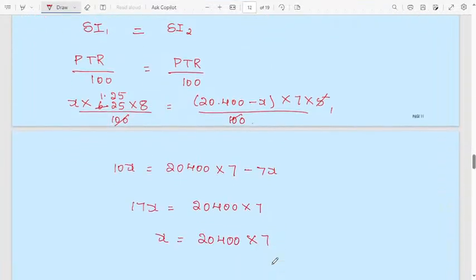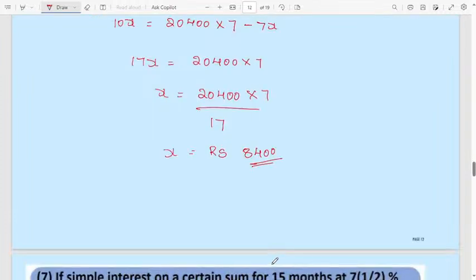I think the smaller part will be this one only, because the bigger one is 20,400 minus 8,400. Almost, approximately you will get 11,000 something. 11,000 something will be the bigger one. The smaller part will be 8,400.